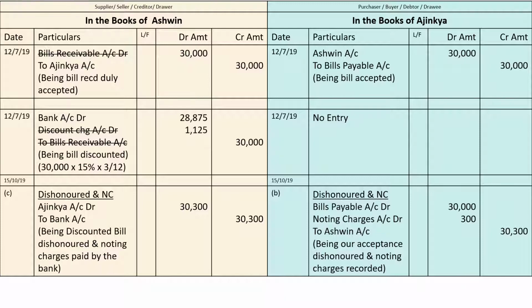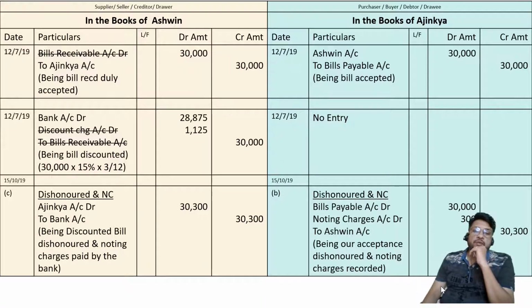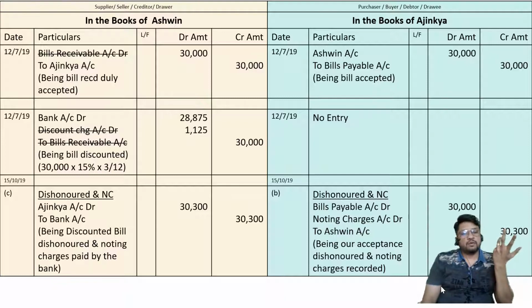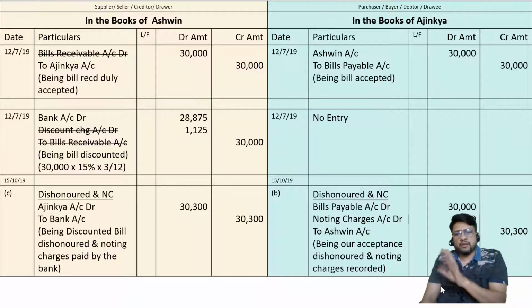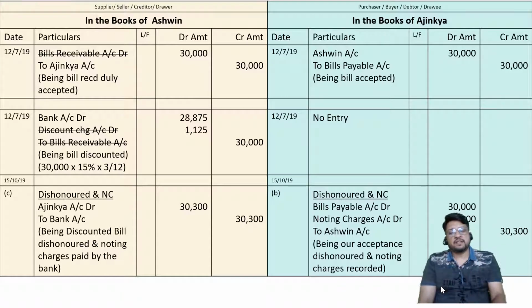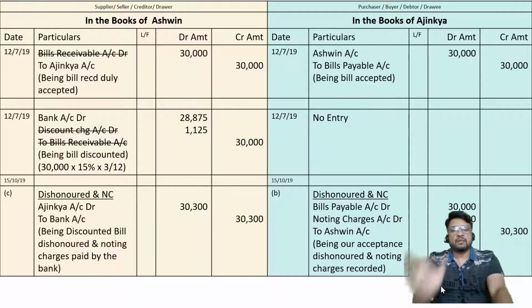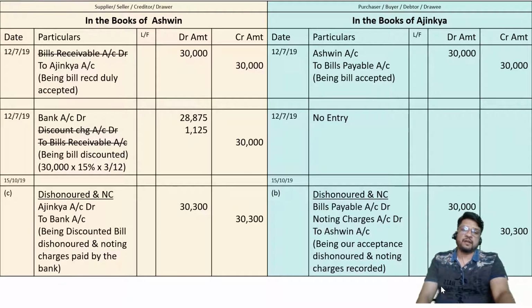जिसका mistake उसका खर्चा. If you remember the discussion I had in the first problem, who should record noting charges? Noting charges account is never going to appear in the books of the drawer, because it is not the mistake of the drawer. The drawer may pay out of his pocket, but he is not going to call it noting charges. He is going to call it amount recoverable from the drawee. So for the drawer, the original entry remains the same. Only the amount of the entry changes. The entry was Ajinkya to bank. Now also the entry is Ajinkya to bank, but the amount was 30,000, now the amount is 30,300.